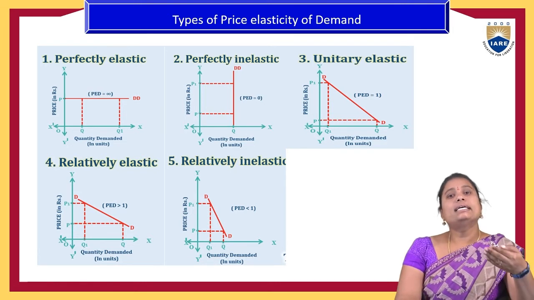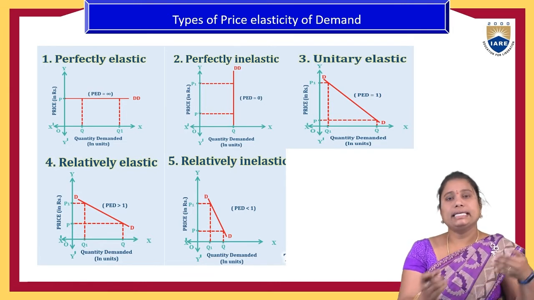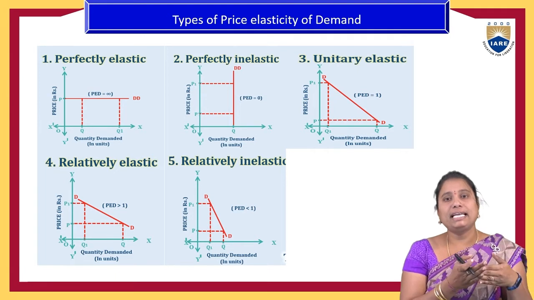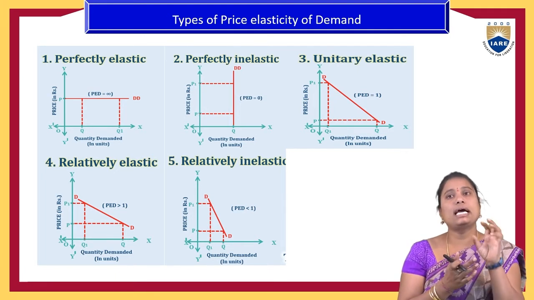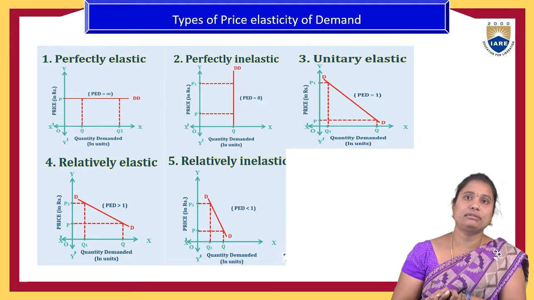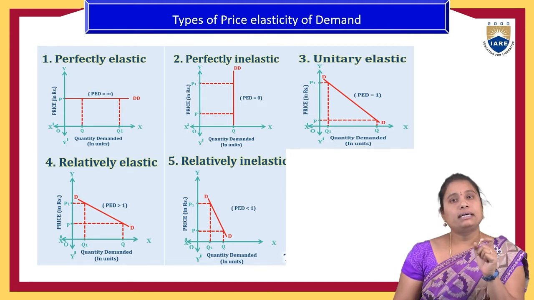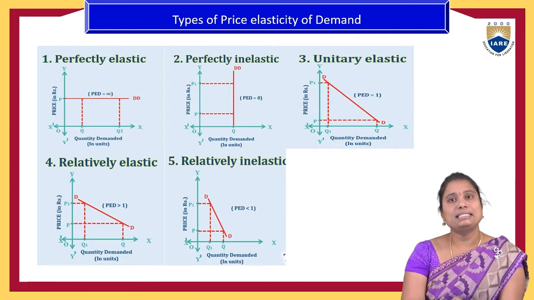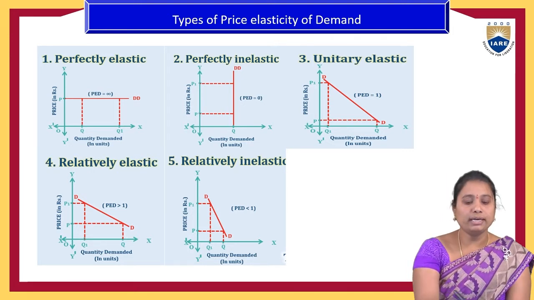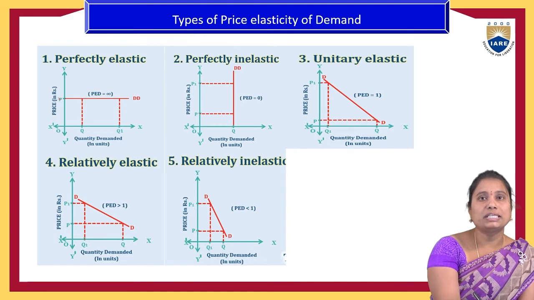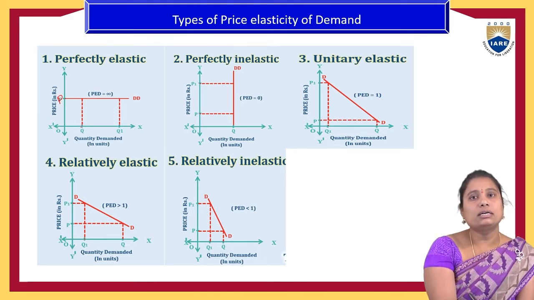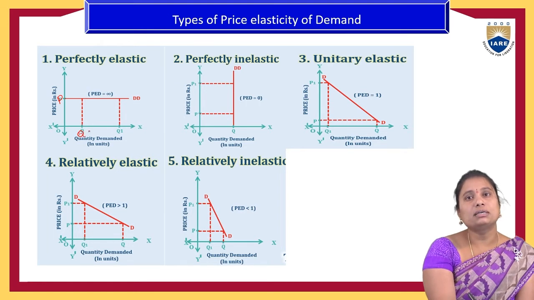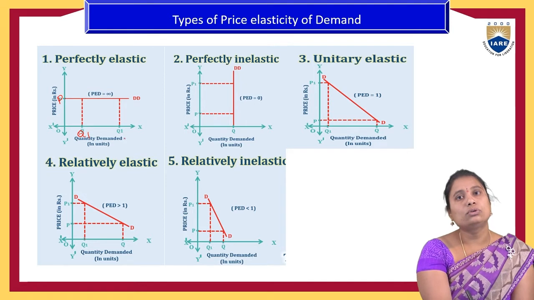Again, there are certain categories: perfectly elastic, perfectly inelastic, unitary, and relative. All of these have an impact on the elasticity of demand. First, perfectly elastic demand. Here the price is constant, but the quantity demanded changes from Q1 to Q2.